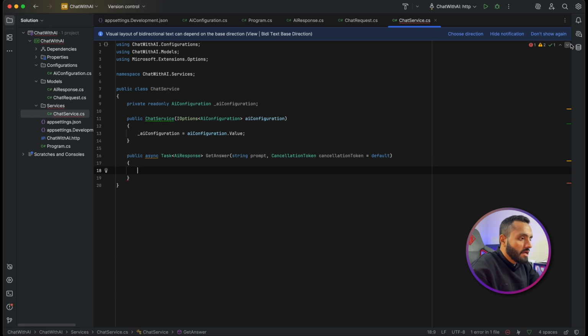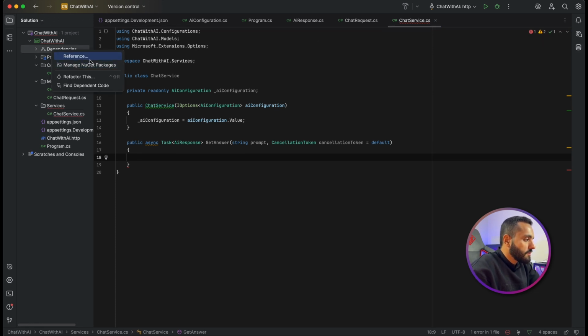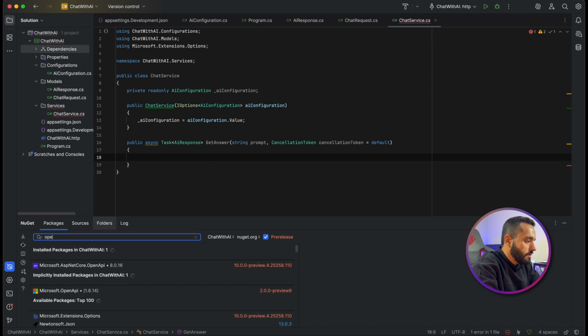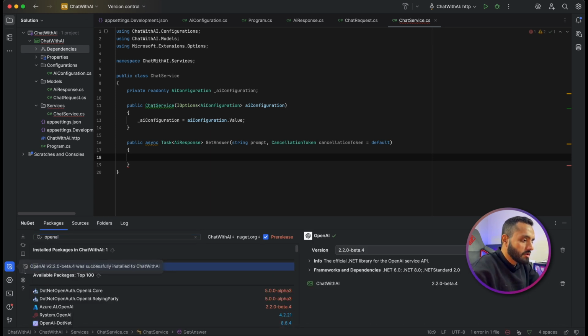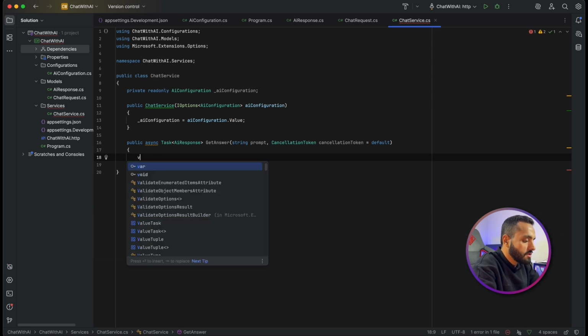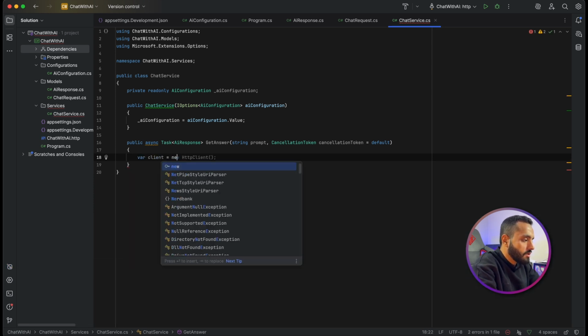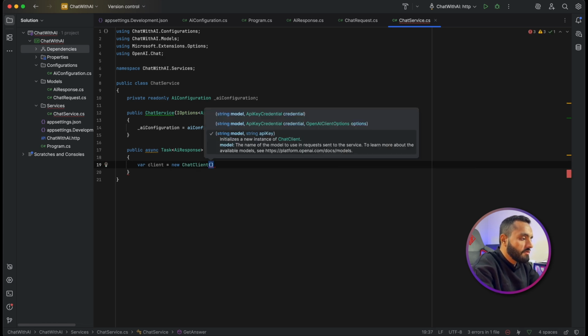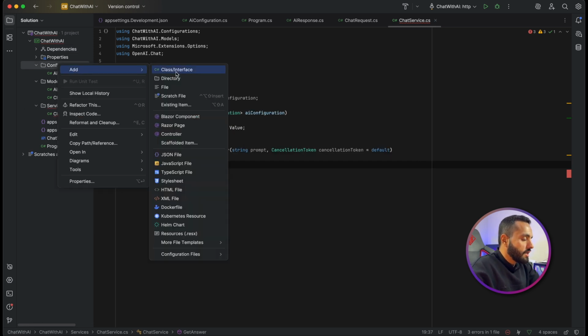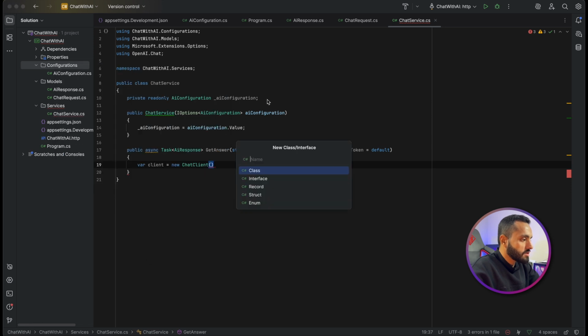Now I will add my dependency, OpenAI, because I need to continue with OpenAI. Let me install it. After installing it, I will make a client equal to a new ChatClient with OpenAI, and this ChatClient requires two things. The first is related to the model itself, which is used, and the second is related to the API configuration. Now for the model, I will just go and add a new class in my configuration.